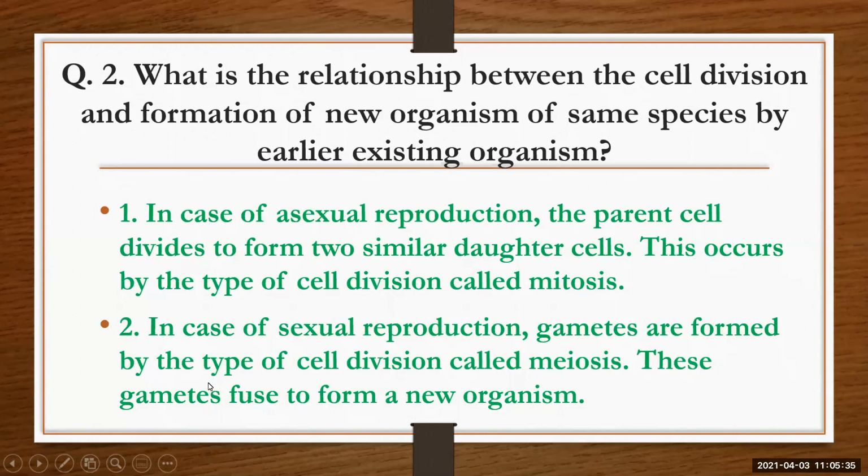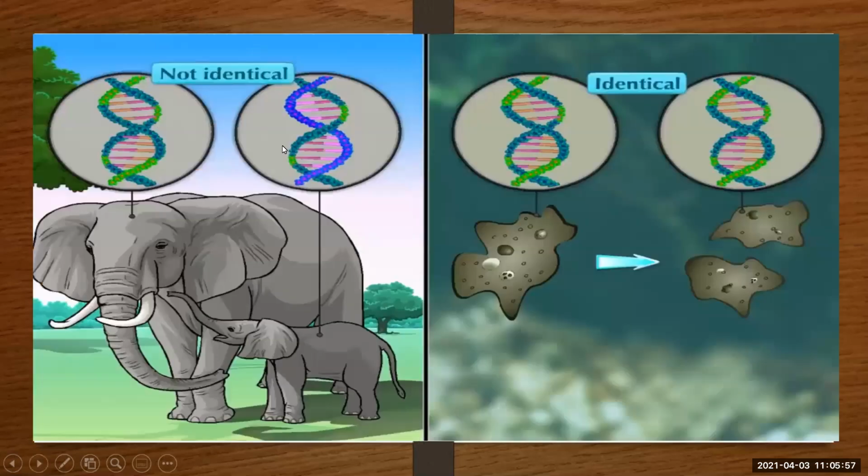Okay, here mitosis and meiosis are given, where mitosis gives rise to two daughter cells which are exactly similar to the parent cell. In meiosis, you will find genetic recombination, where you will find four haploid cells which are not similar to the parent cell. See here, you can see non-identical and identical offsprings because of the DNA present in them. DNA decides whether they will be exactly similar or have some kind of variation in the species.